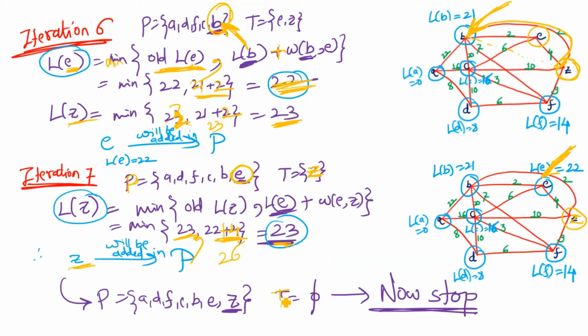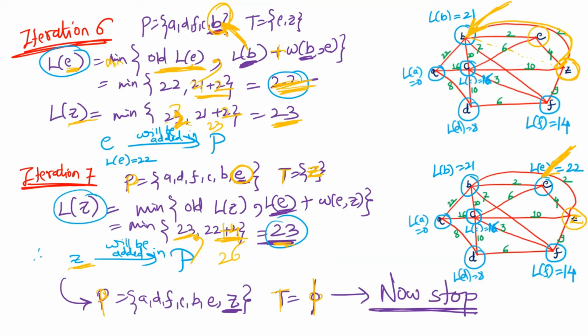Now we will remove that vertex from our T, and we'll find that we do not have any vertex which needs to be explored, all the vertices were added into the P. So now we will stop. If we have 7 vertices in our graph, we will go till the 7th iteration. So however many vertices we have in our graph, that many iterations we will follow.